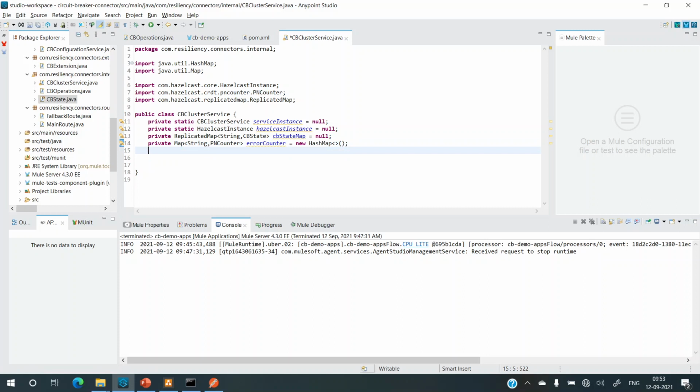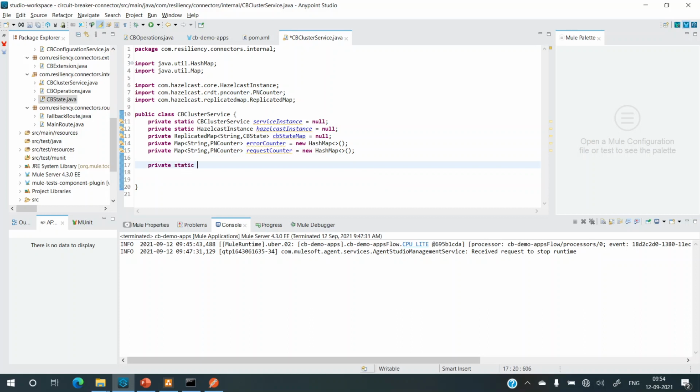The error percentage that we'll find out will be the ratio of error count to the total operations, the total requests. So for that we have these variables: the request counter, and we have the error counter.